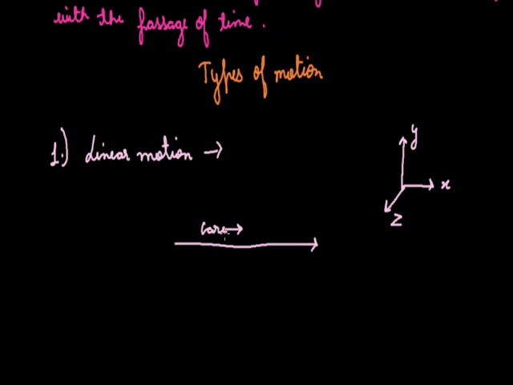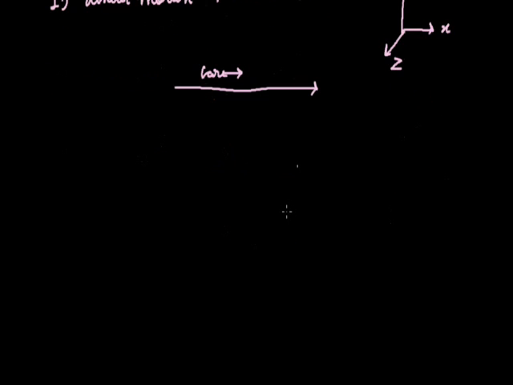For example, a car that is moving on a road, or we can consider a railway. Means whenever the train travels, it travels on a railway track. So that is also an example of linear motion.